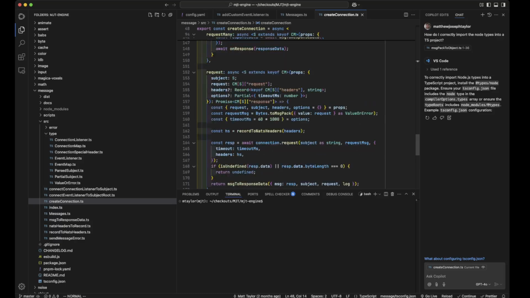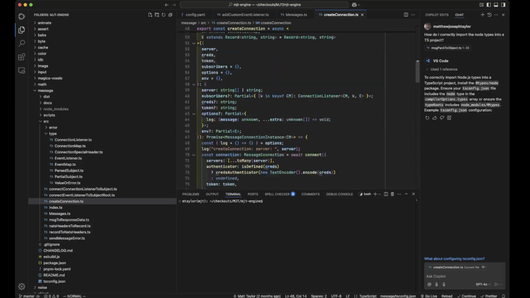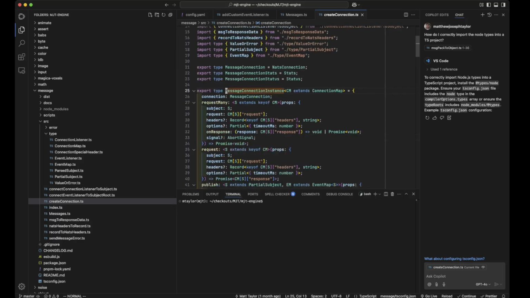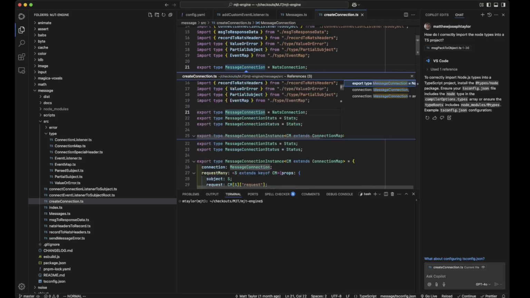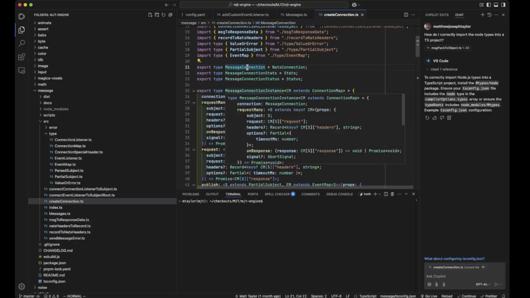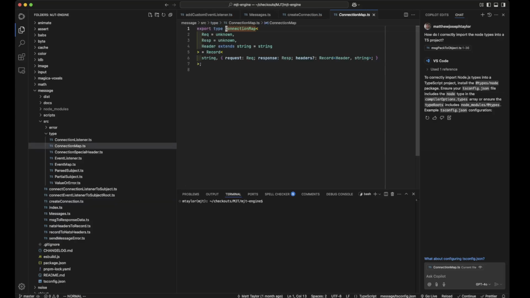So you're just seeing a bunch of code that you don't know how it works. Message map, message connection instance. Message connection isn't going to give us what we want. Status connection map is really kind of the key of it. Request response. You're going to need to see a concrete implementation of it, because it's too complex for me to type out correctly, so I had to do unknowns on it.